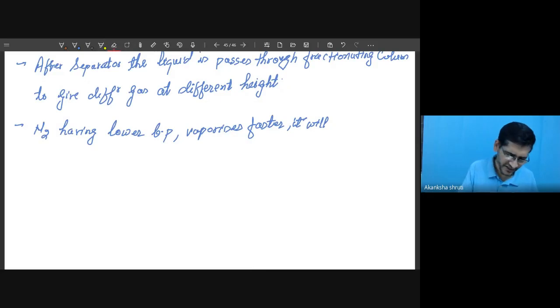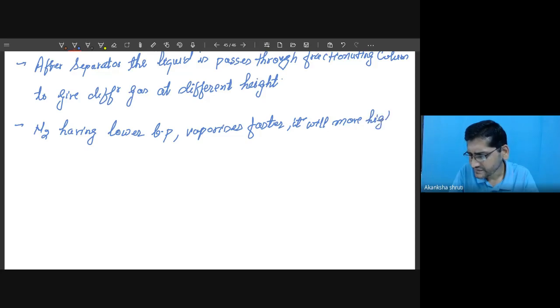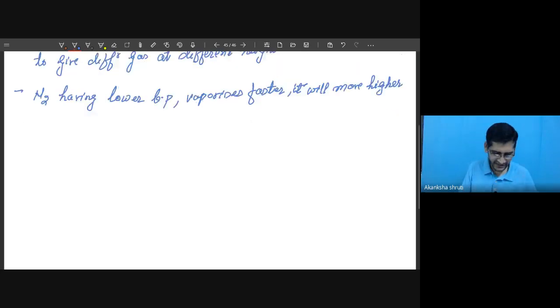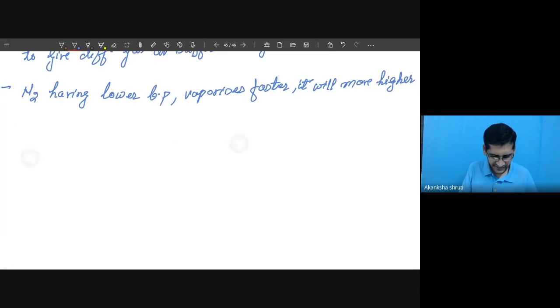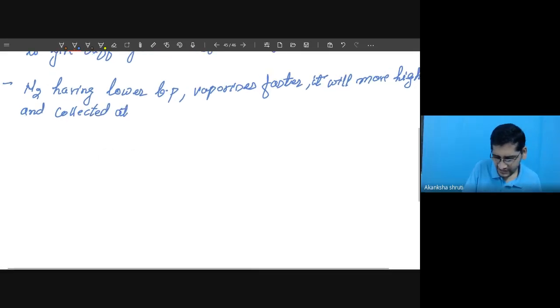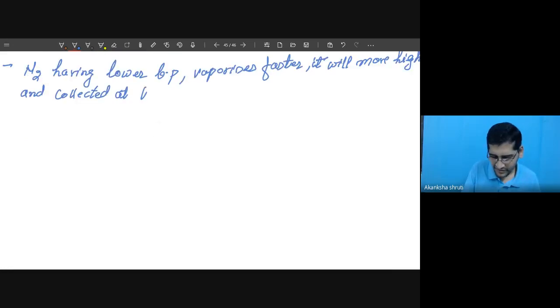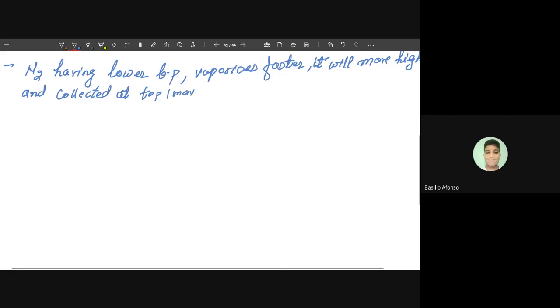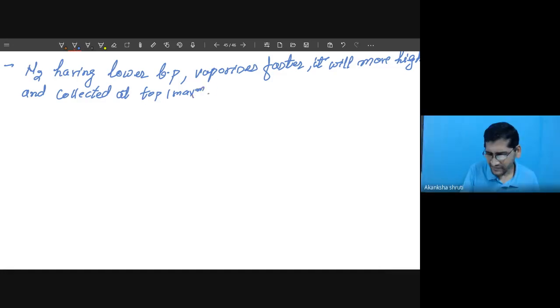So it will move higher and be collected at the top. Top means it is the maximum height.